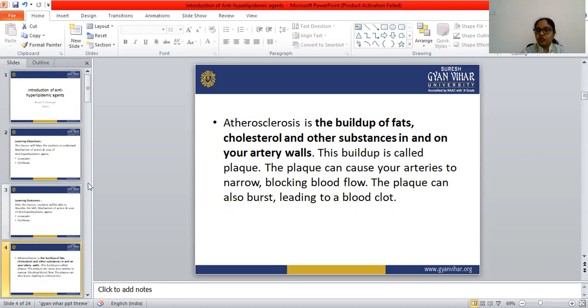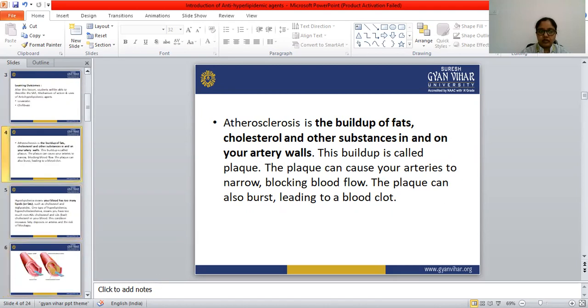I will show one picture so that this becomes clear. This buildup is called plaque.